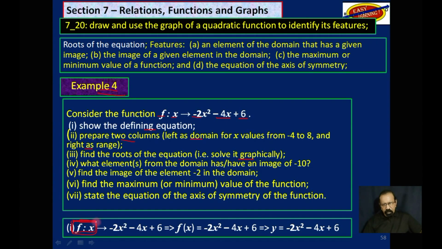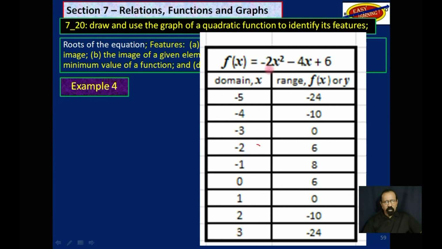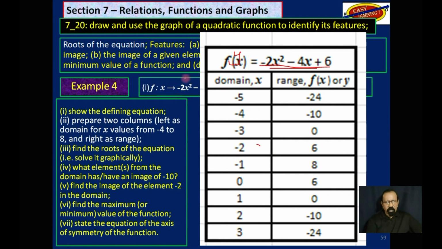You exchange this to f of x is equal to, and then finally you exchange this f of x with y, and we will get this y. So we prepare the columns here.